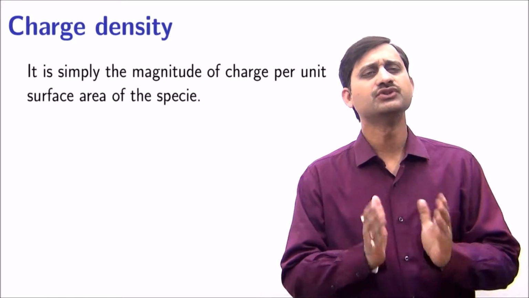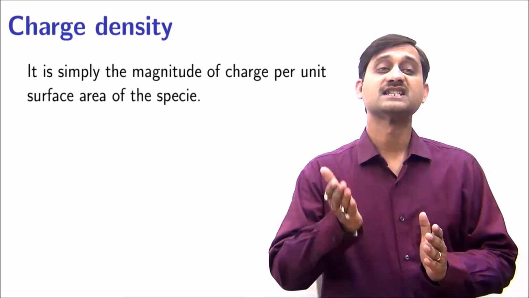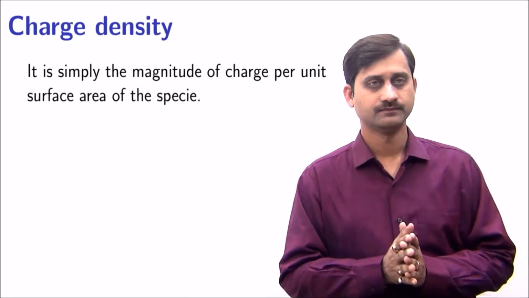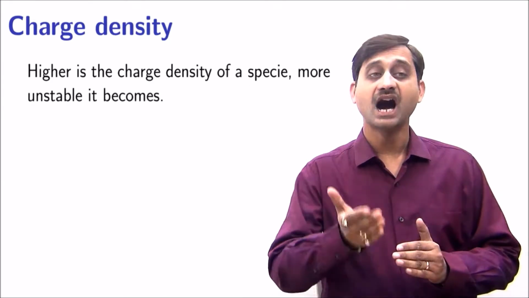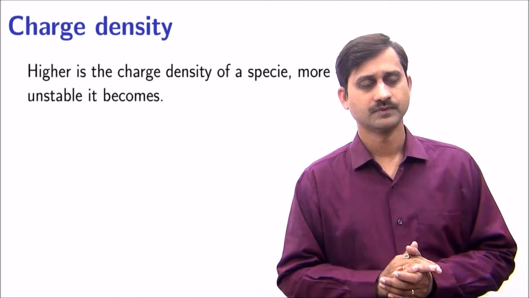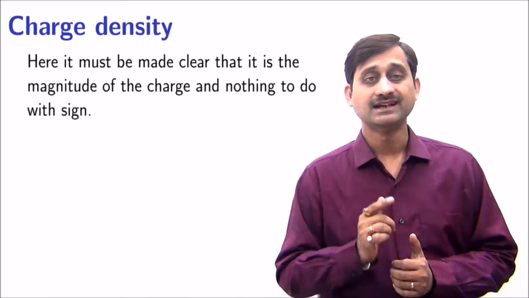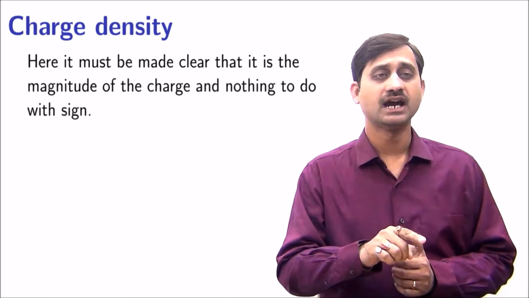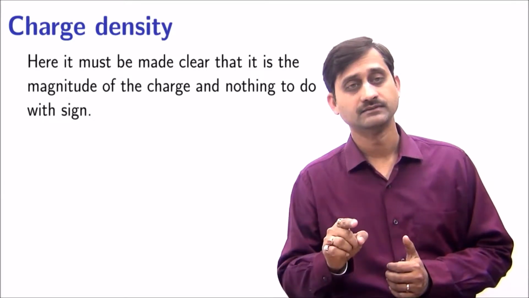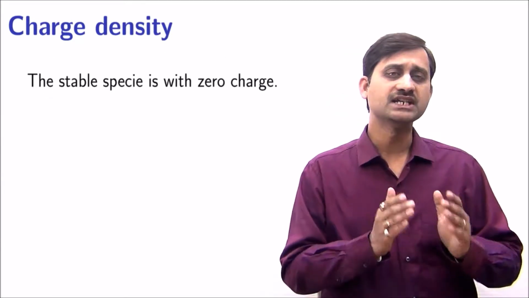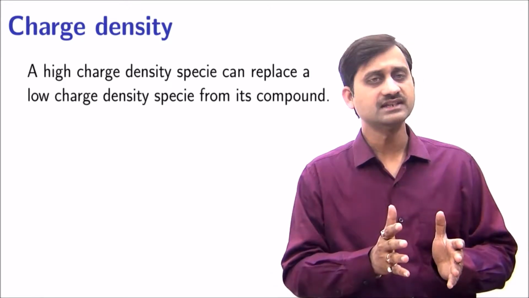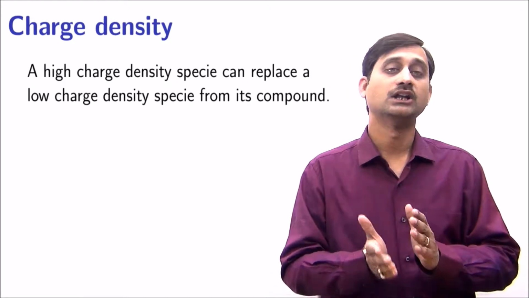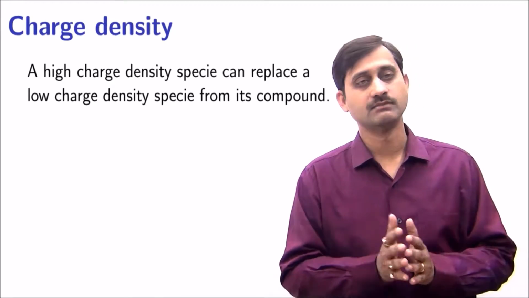Charge density is simply the magnitude of charge per unit surface area of the species. The higher the charge density of a species, the more unstable it becomes. Here it must be made clear that it is the magnitude of charge and not the sign. The stable species is one with zero charge density. A high charge density species can replace a low charge density species from its compound.